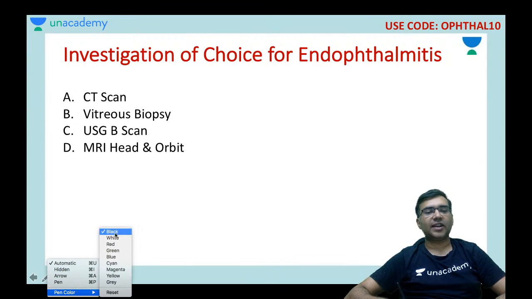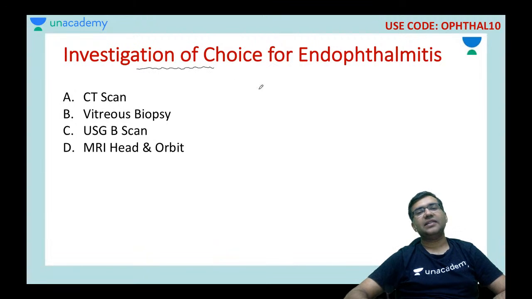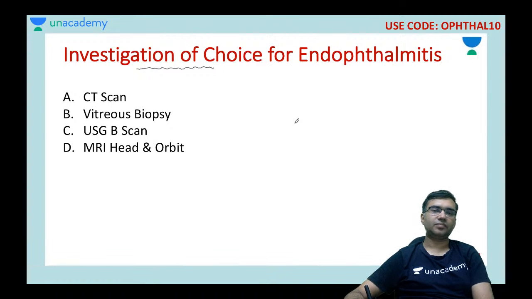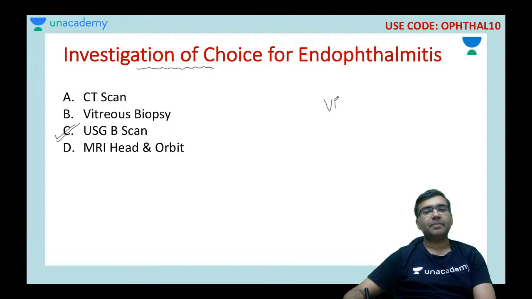Investigation of choice for endophthalmitis. Okay, investigation of choice. Your options are CT scan, vitreous biopsy, USG B scan, MRI head and orbit. So the answer here is C, that is USG B scan. Okay, a non-invasive way of basically seeing the vitreous exudates is your USG B scan.